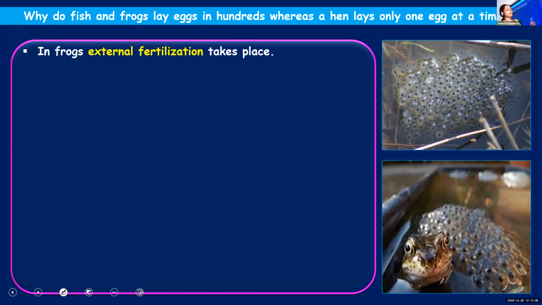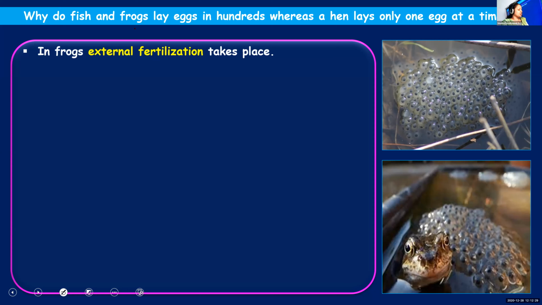Adigesh, let it be wrong, no problem. Once again, I'll repeat the question. At a time, birds like hen lay only one egg. But frogs, fish, etc. will lay hundreds of eggs. Any reason, Adigesh? What is the main difference?